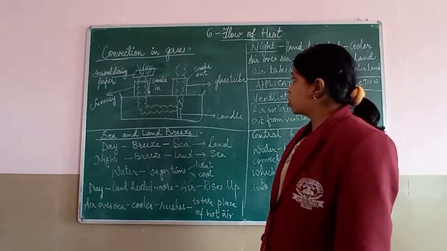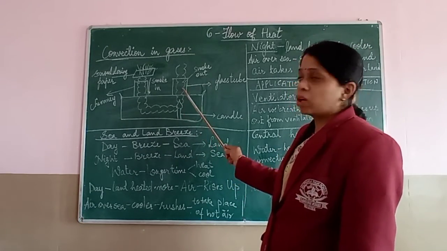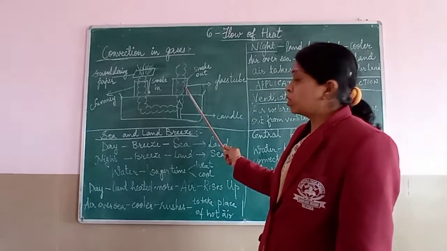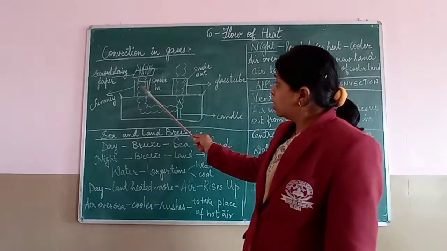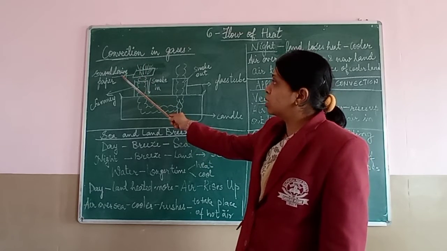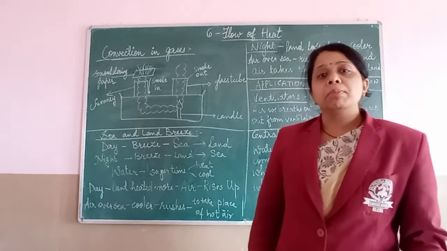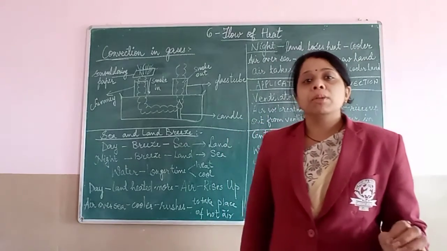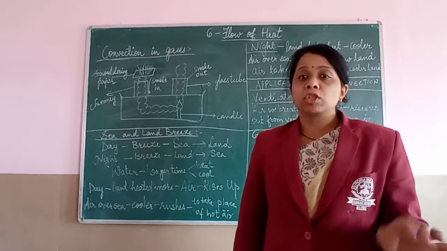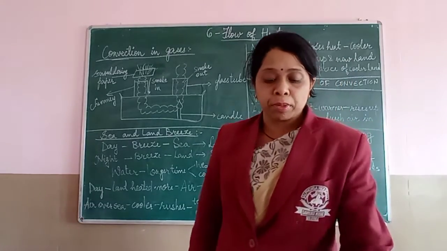At the same time, what are we going to do? We are going to put a burning candle below one of the chimneys, below one of the glass tubes, and above the other chimney, we are going to hold a smoldering paper. What is smoldering paper? Smoldering paper is a paper which will produce smoke but which will not burn. That kind of paper is called smoldering paper.